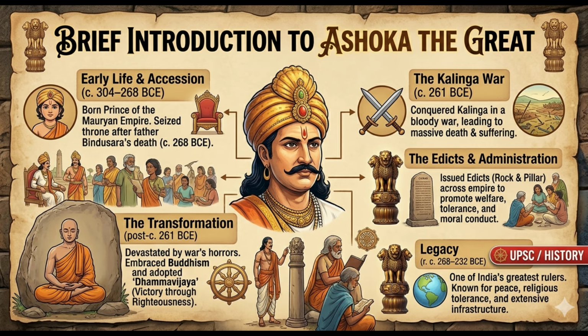Although he conquered Kalinga, the war led to massive death and suffering, and he was totally devastated by the war's horrors, and later he adopted and embraced Buddhism. He adopted the policy of Dhamma, and that's how Chanda Ashoka transformed into Dhamma Ashoka. So that was about Ashoka. Ashoka is known for his edicts, inscriptions, etc. So let us now talk about his edicts.